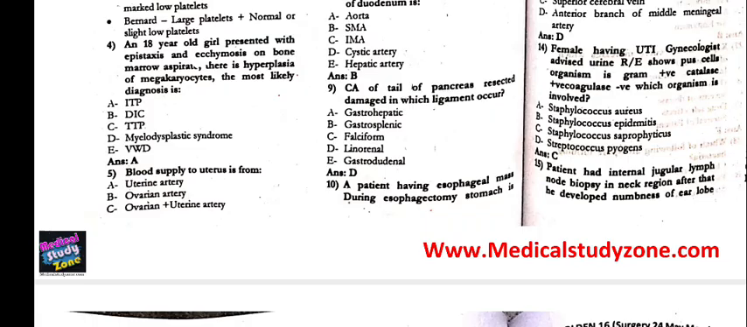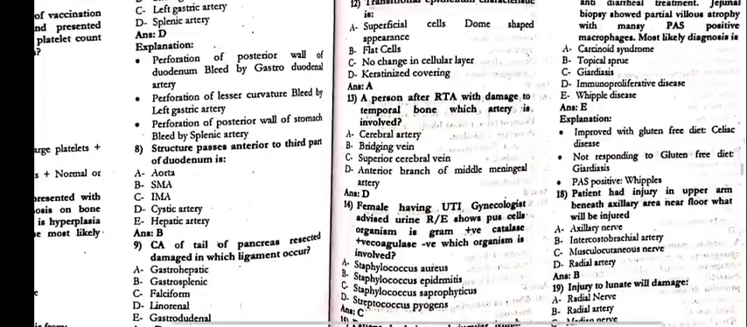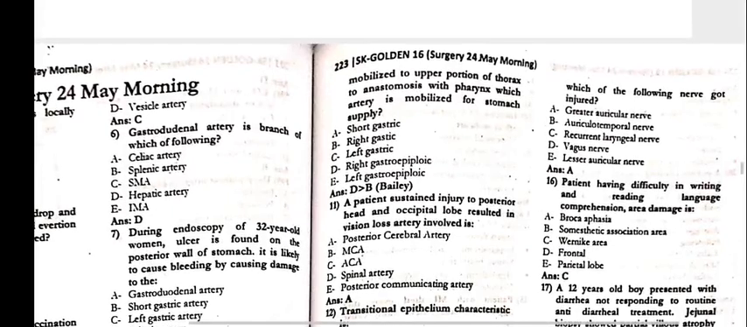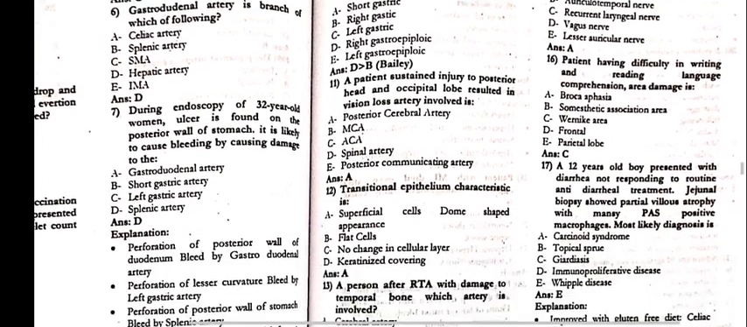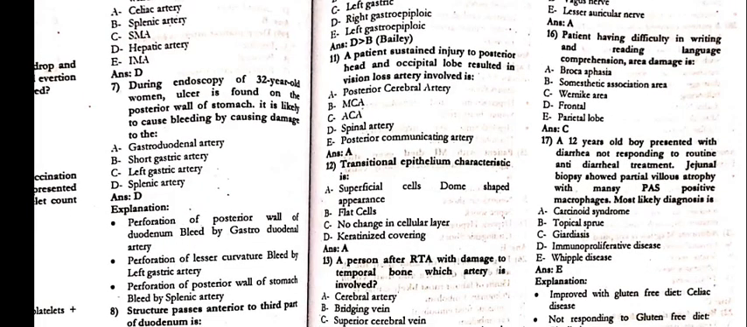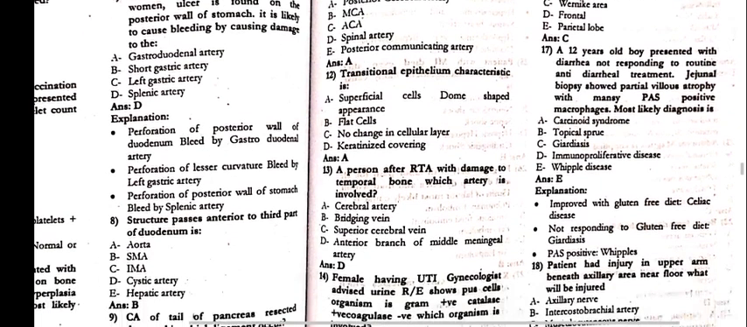10: A patient has an esophageal mass. During esophagectomy, the stomach is mobilized to the upper portion of the thorax to anastomose with the pharynx. Which artery is preserved for the stomach supply? That is the right gastroepiploic artery. 11: A patient sustained injury to the posterior head and occipital bone resulting in vision loss. The artery involved is the posterior cerebral artery.